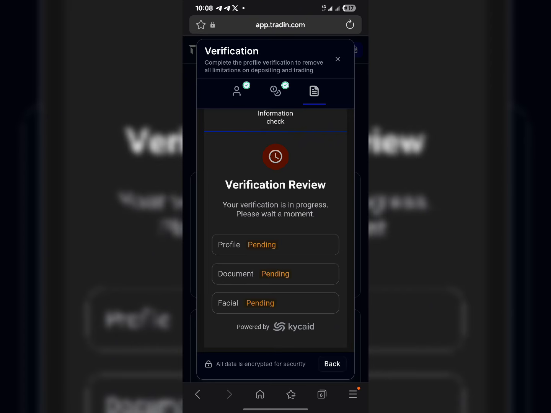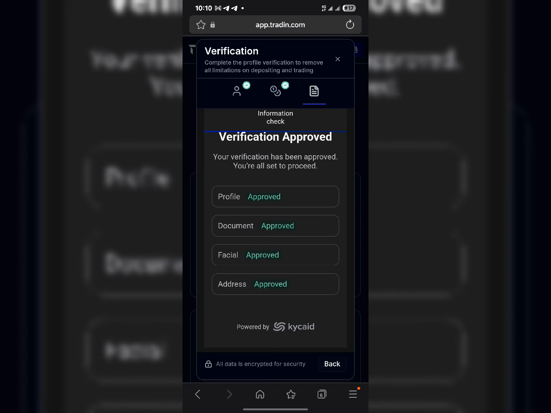Within a minute, I got verified. You can see the email right here at the top of my screen showing that I've been verified. After you've been verified, you need to go to the main menu.